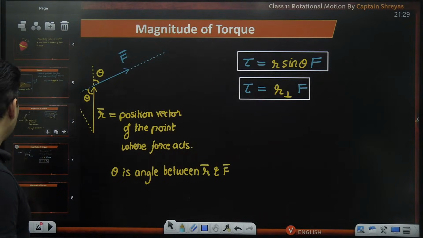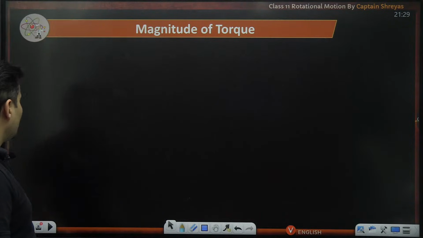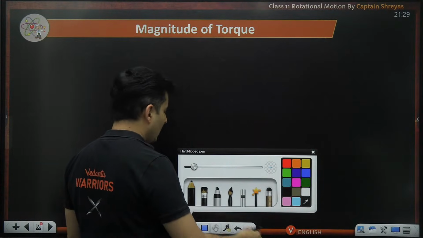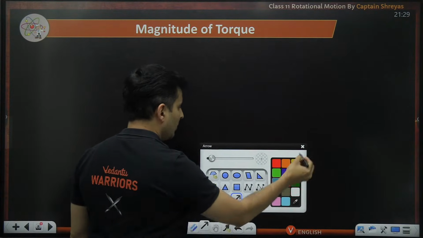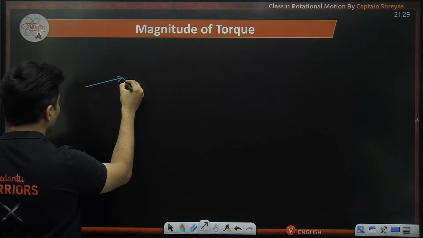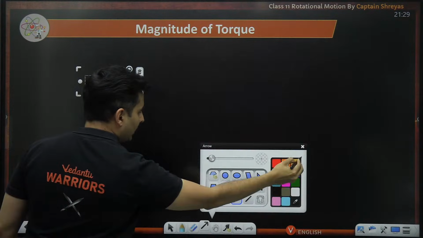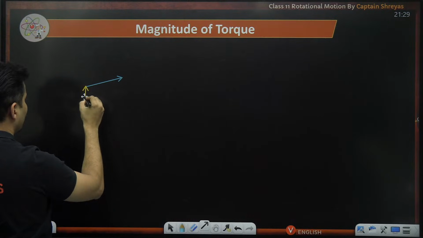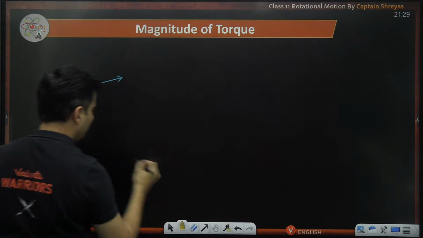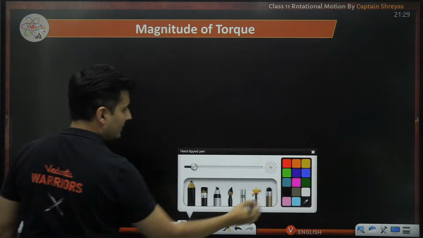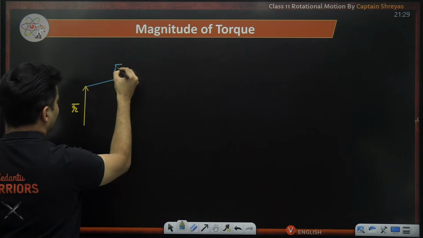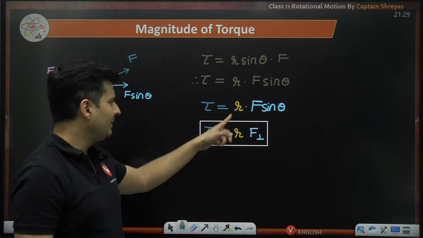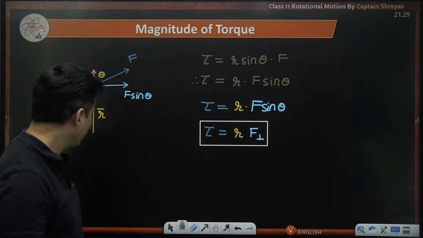Anyways, having said that, let's also finally write down the true nature of torque in vector form. So magnitude of torque done. That final thing is the actual formula in vector form. So if this is the force vector and this is our R vector, you can see there is a sine theta between them. R is a vector, F is a vector, torque is obviously a vector quantity.